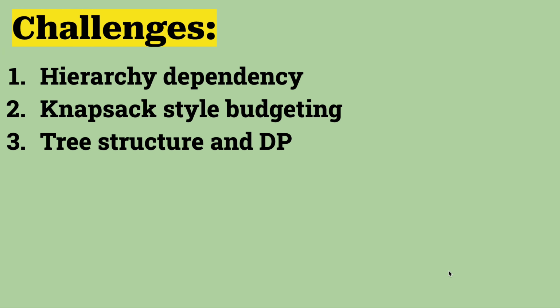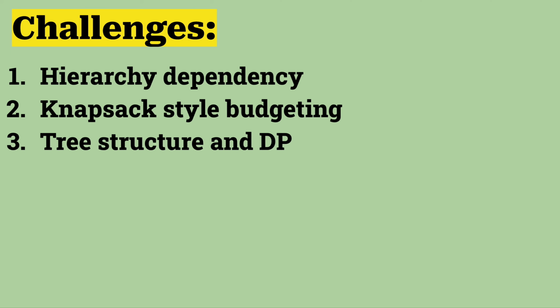So what are the challenges? First, the discount only applies if the boss buys the stock, which means there is a hierarchy dependency. Second, the budget limits how many stocks you can buy. The third challenge is that the hierarchy forms a tree, so the decision propagates through the boss-subordinate relationship. This means the buying decision of a boss affects the cost of their employees.